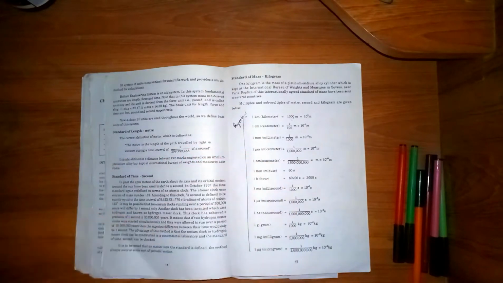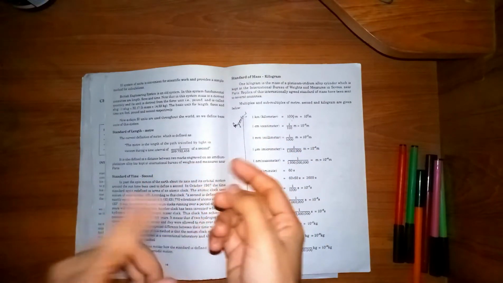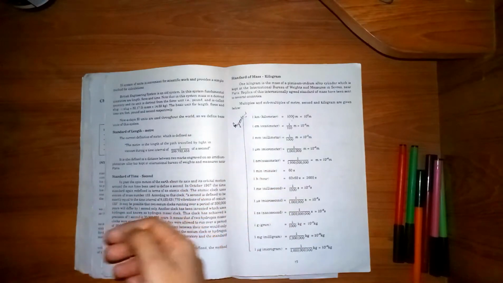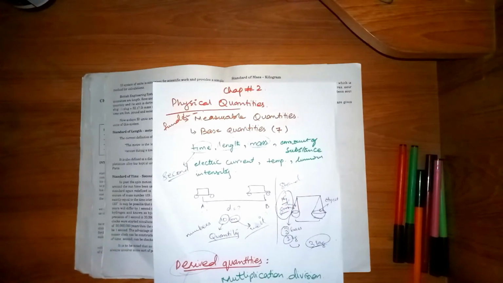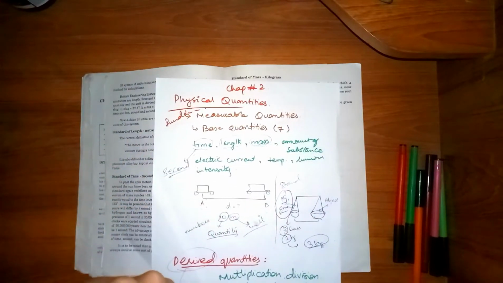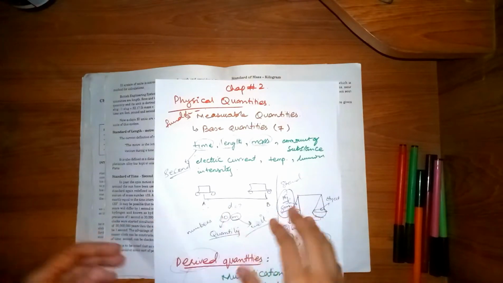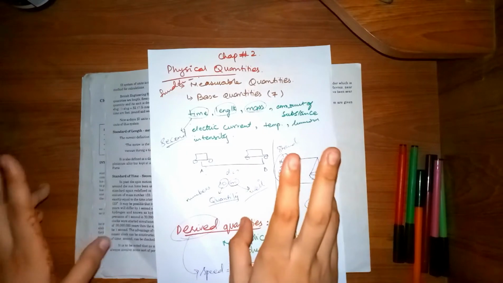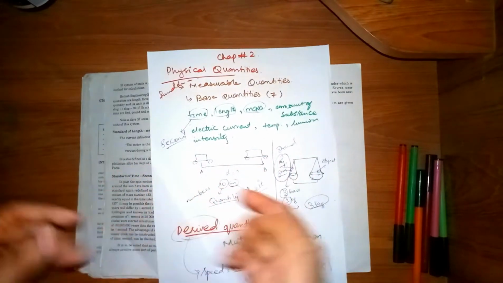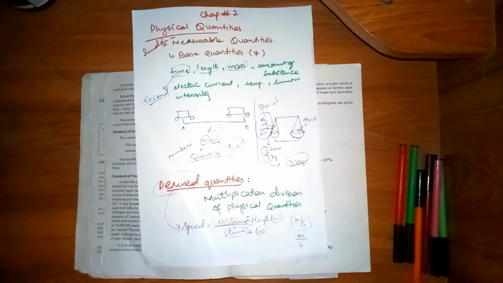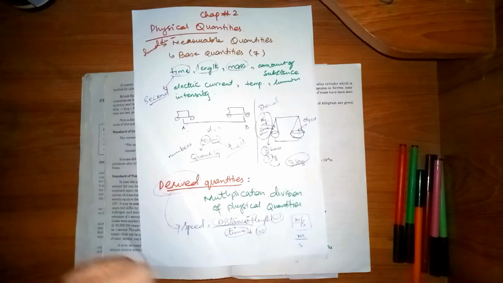Before proceeding, I would like to give you a brief review about what we have studied in the last video lecture. In the last lecture, we started a new chapter, chapter number 2, about measurement. In this chapter, we studied the physical quantities, the fundamental and the derived quantities. There are 7 basic fundamental quantities, as I already mentioned, and there are numerous derived quantities, which are derived from the multiplication and division of the fundamental quantities.